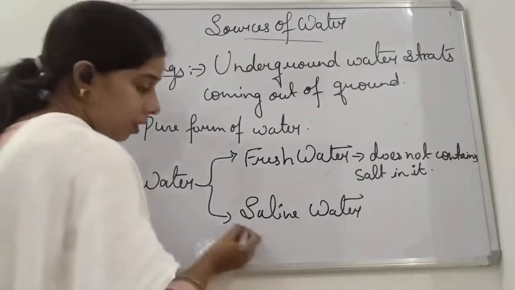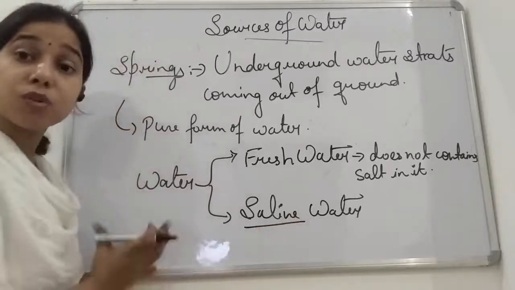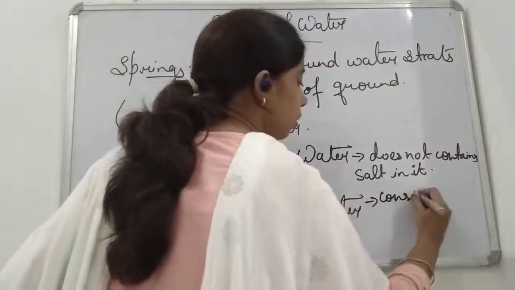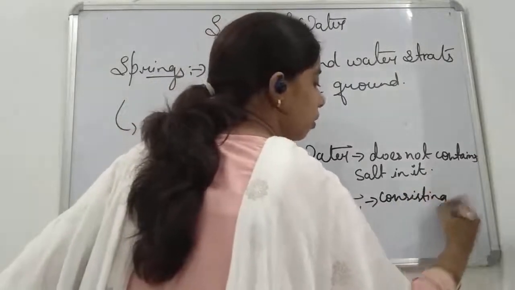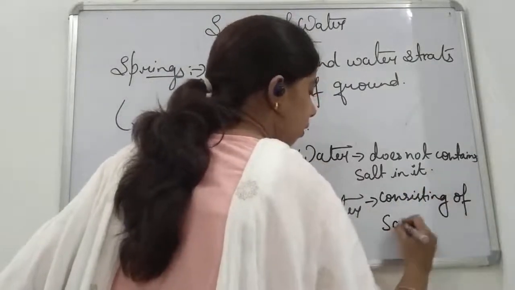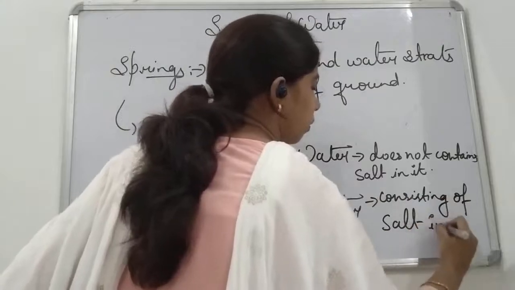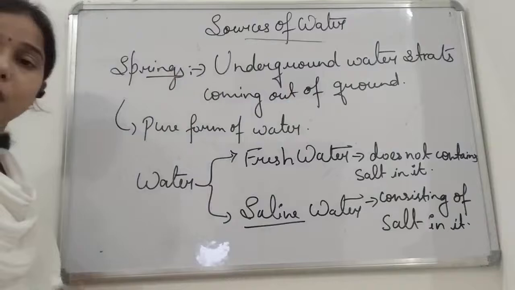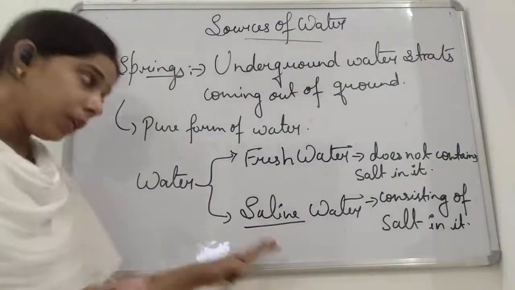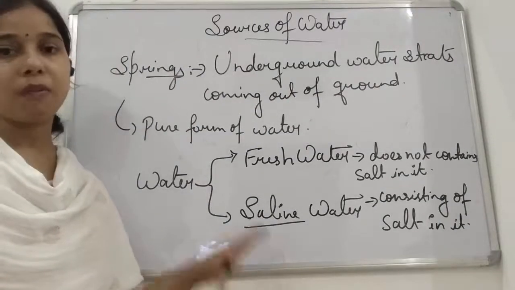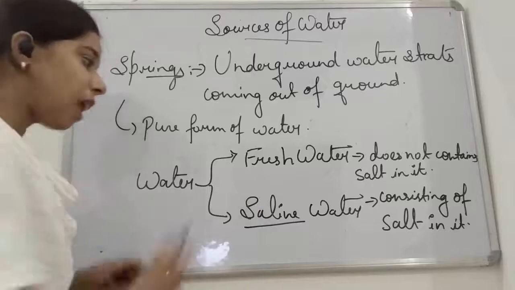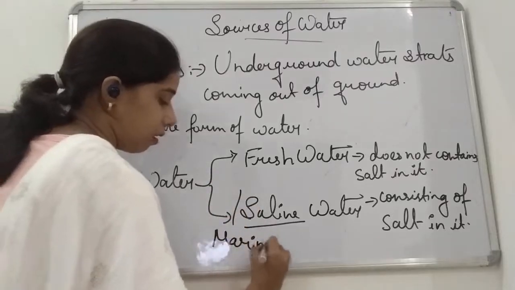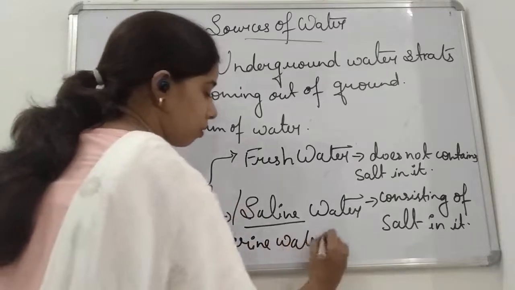What is saline? The term saline tells about salt. So saline water is water which consists of salt in it. We can use another term for saline, which is marine water.